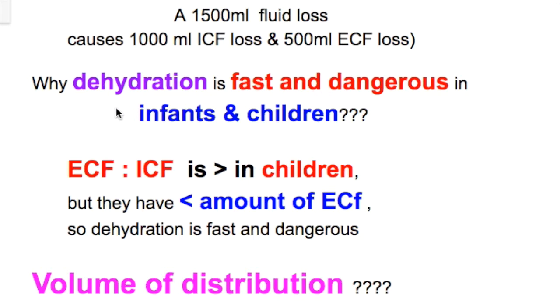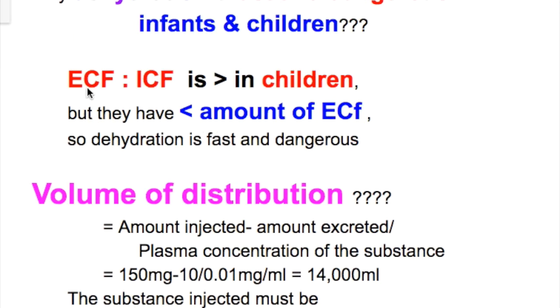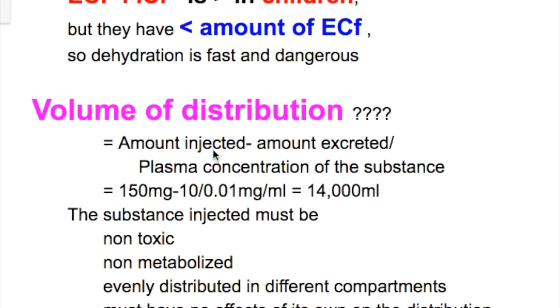Why is dehydration fast and dangerous in infants and children? The ratio of extracellular fluid to intracellular fluid is more in children, but they have less amount of ECF, so dehydration is fast and dangerous in them.